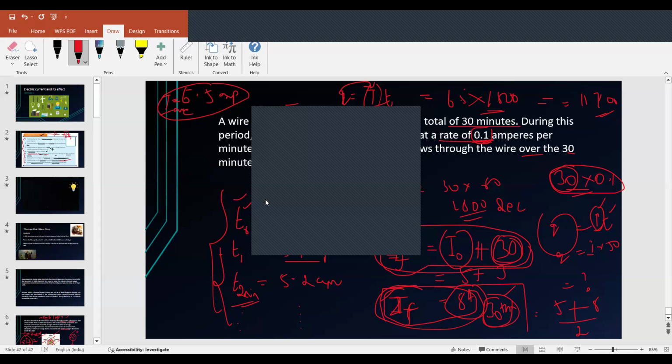Ma'am, nutrition in plants. Ma'am, electric current and its effect. Manas? Ma'am, electric current only.